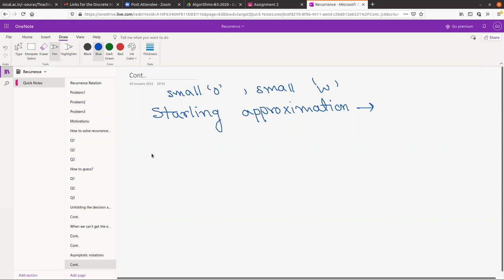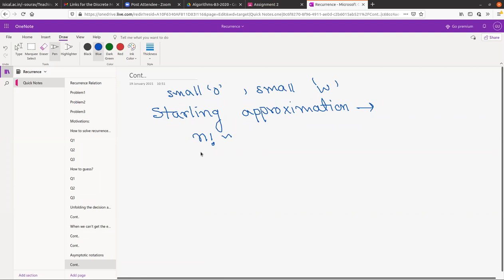Anyone? No, ma'am, don't know. So Stirling's approximation, I think you have seen, right? Okay, no problem. So Stirling's approximation is the way we are approximating n factorial. This is a very standard thing. Stirling gave that approximation, and this is not exactly a very obvious thing.